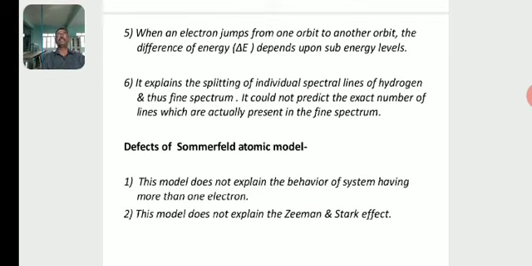So what about the fine structure of the hydrogen atom? In the Balmer series we obtain H alpha, H beta, H gamma.